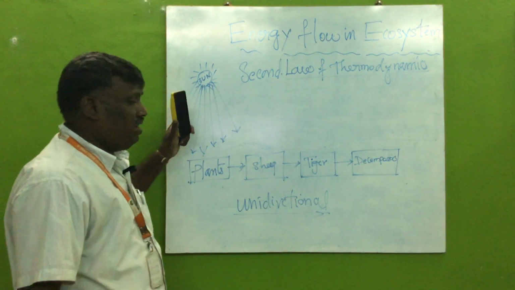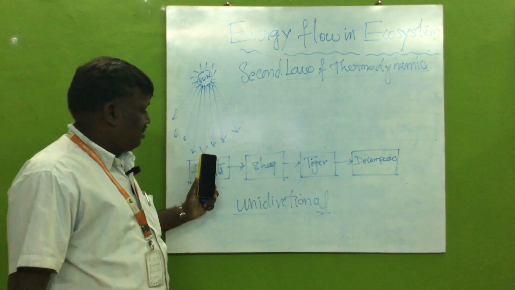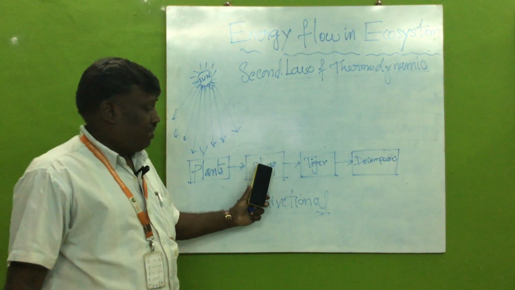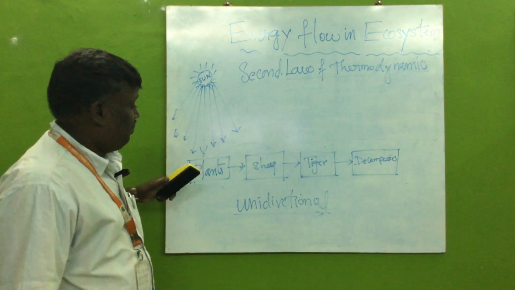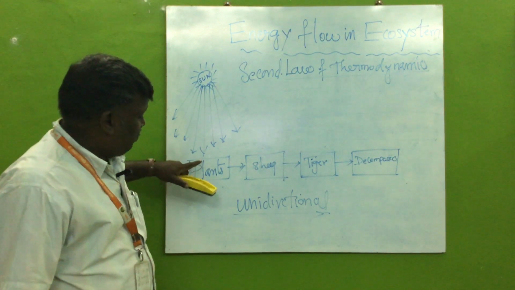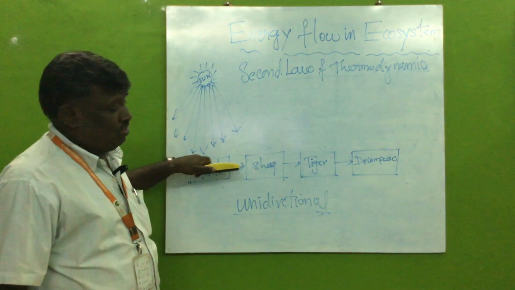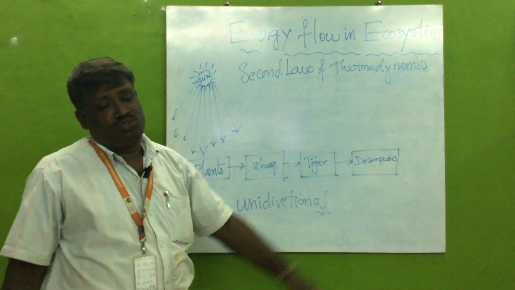The energy flows only in this direction, from sun to the plants, and from plants to the primary consumer, from primary to secondary and tertiary, and so on. So the energy flows through the trophic levels, from producer to the consumer, and from the consumer to the decomposer.